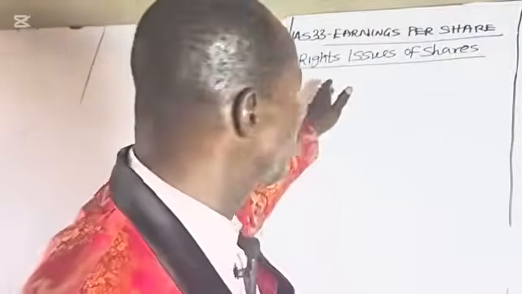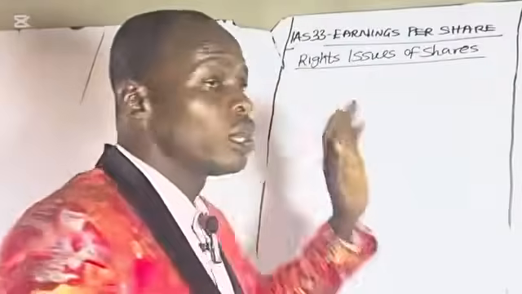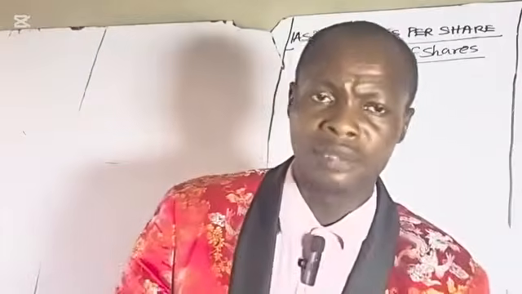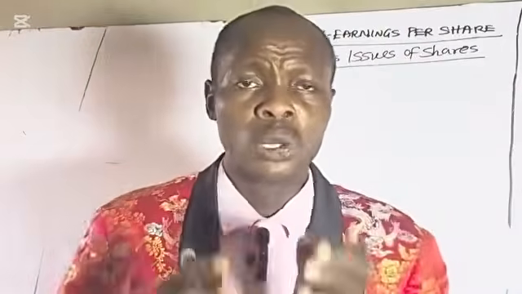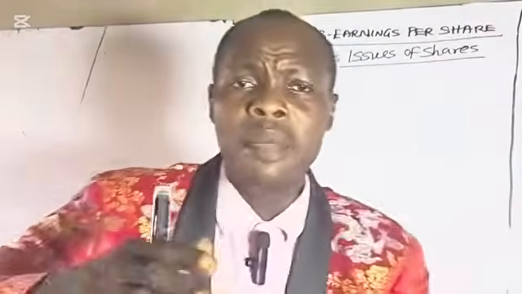So, rights issue is an issue of shares for cash to the existing shareholders at a price below the market value. I want you to know that rights issues are usually made to the existing shareholders proportionately.